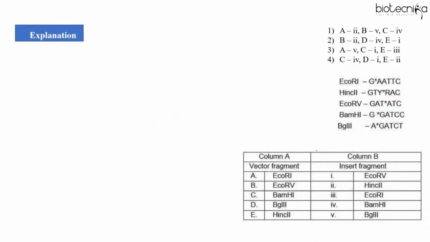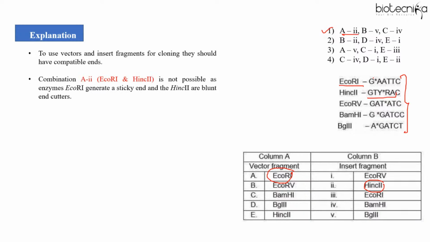Now in the question, we have been given the sequences, and we have been given the vector and insert fragment, right? So here, if we see option 1, A2, that means EcoR1. EcoR1 generates sticky ends. And you can see 2, it is HincII. HincII generates blunt ends, right? So one is a sticky end cutter, another is blunt end. So this combination of A2 is not possible because one generates sticky ends and the other generates blunt ends. So this cannot be the answer.